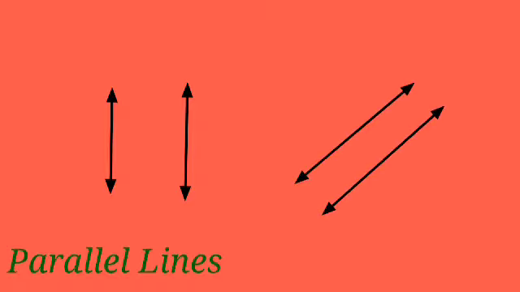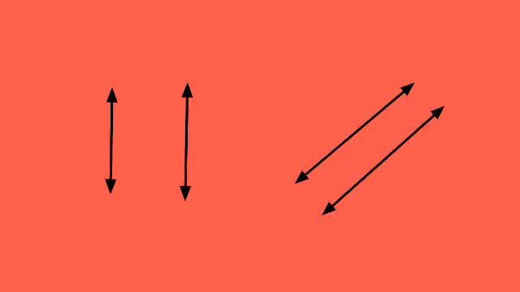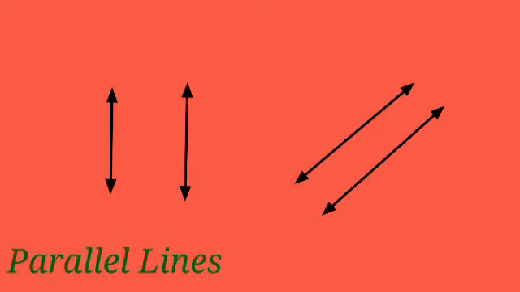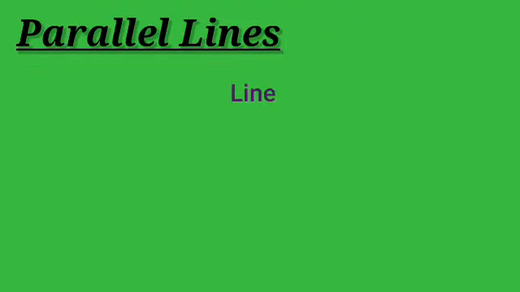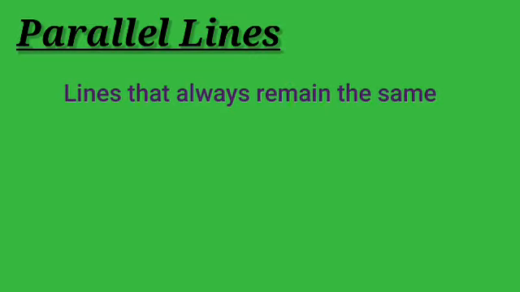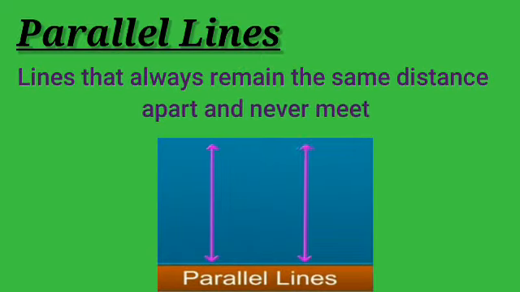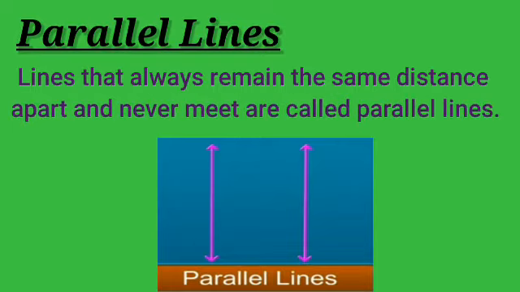Now look at these lines. The distance between the two lines is the same from both sides, means the lines that always remain the same distance apart and never meet are called parallel lines. As you can see in this figure, if you extend these two lines in both the directions, these two lines will never meet at any point. So these type of lines are known as parallel lines. Is it clear? Means the lines that always remain the same distance apart and never meet are called parallel lines.